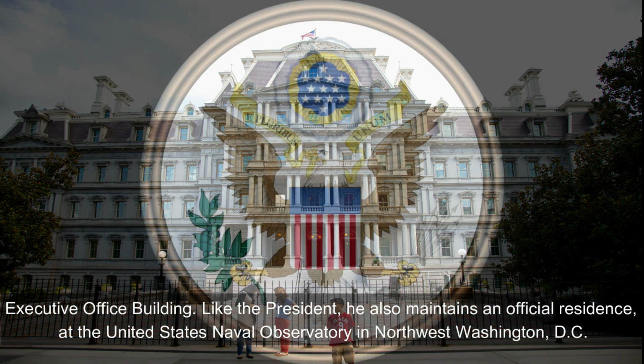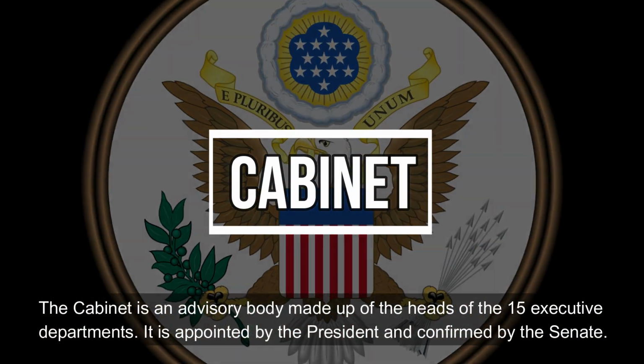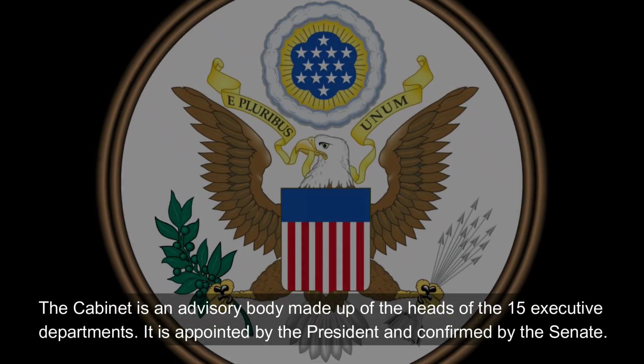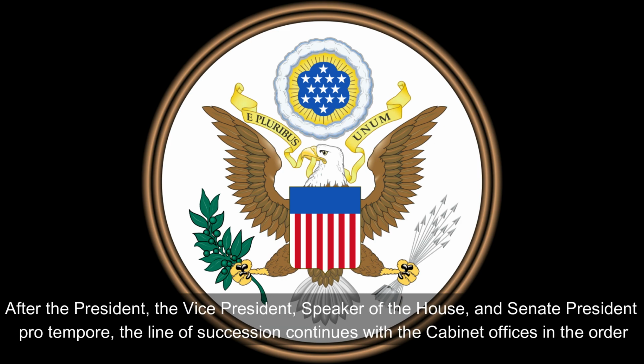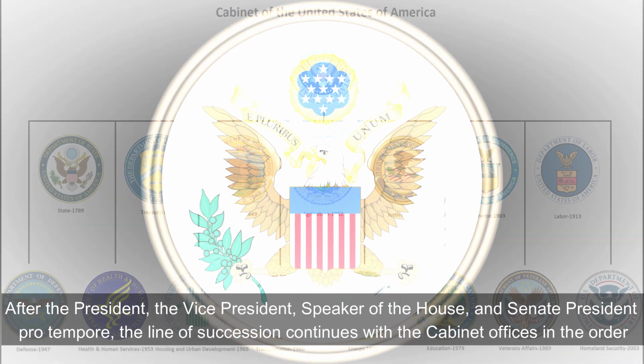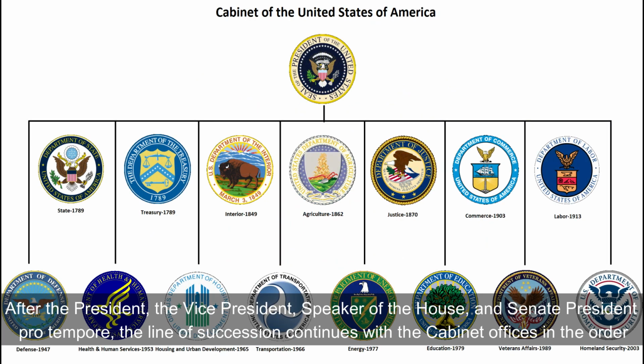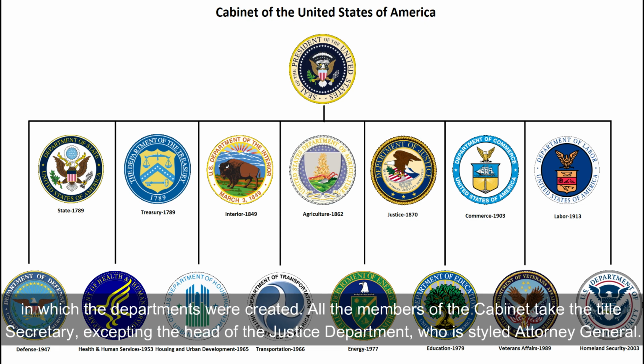The cabinet is an advisory body made up of the heads of the 15 executive departments. It is appointed by the president and confirmed by the Senate. After the president, the vice president, speaker of the House, and Senate president pro tempore, the line of succession continues with the cabinet offices in the order in which the departments were created. All the members of the cabinet take the title secretary, excepting the head of the Justice Department, who is styled Attorney General.